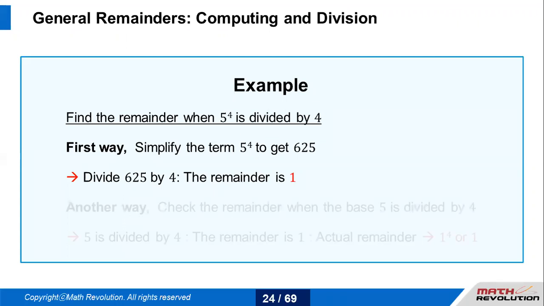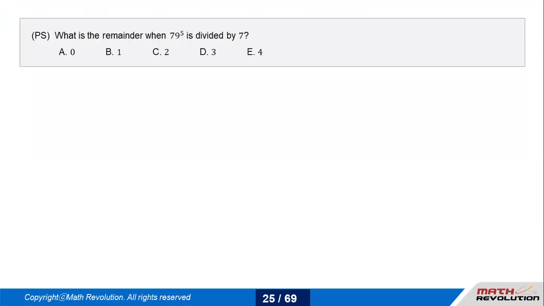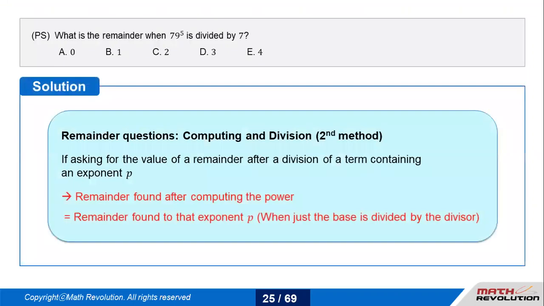But what if it was 55 to the power 4? Then again, it is not practically possible for me. I'm not saying it is not possible for you to multiply 55 by itself 4 times. You can do it. But unfortunately, as we don't have a whole day on the GMAT test, we need to come up with something where I don't have to multiply, because the GMAT is not checking my multiplication abilities. So take this question: 79 to the power 5 is divided by 7. I need to get the remainder for this.